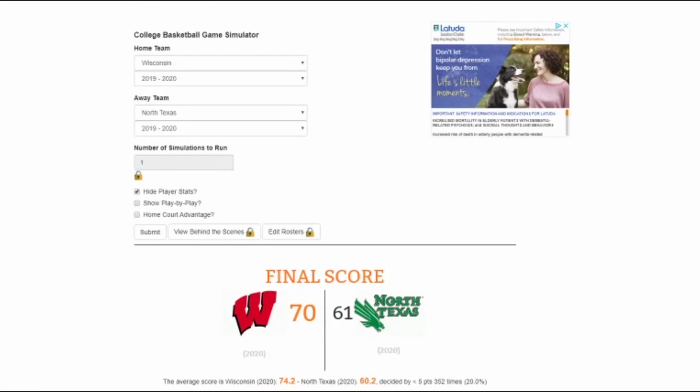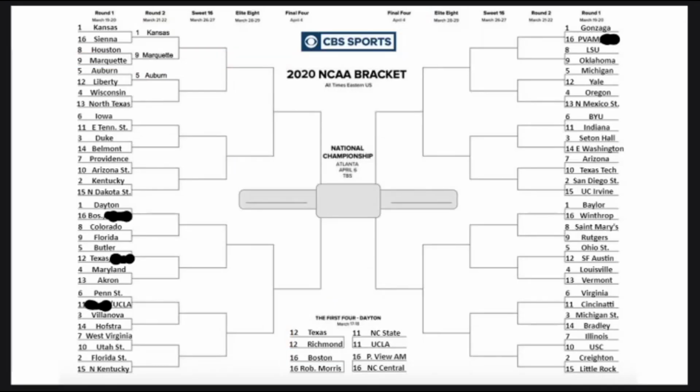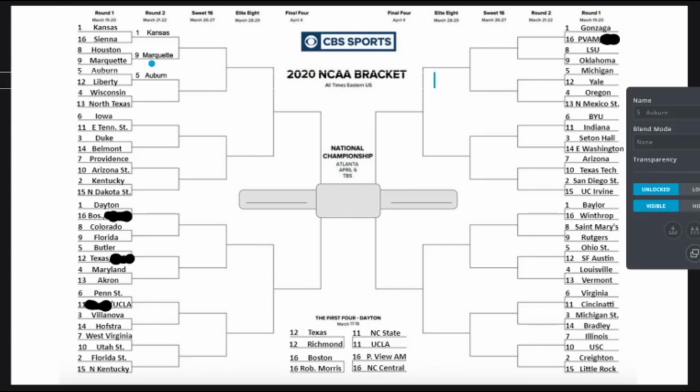That is surprising. I figured they would have won by a bigger margin. North Texas, you didn't really hear much about this season, but it does not matter come March. Wisconsin will move on to the round of 32.